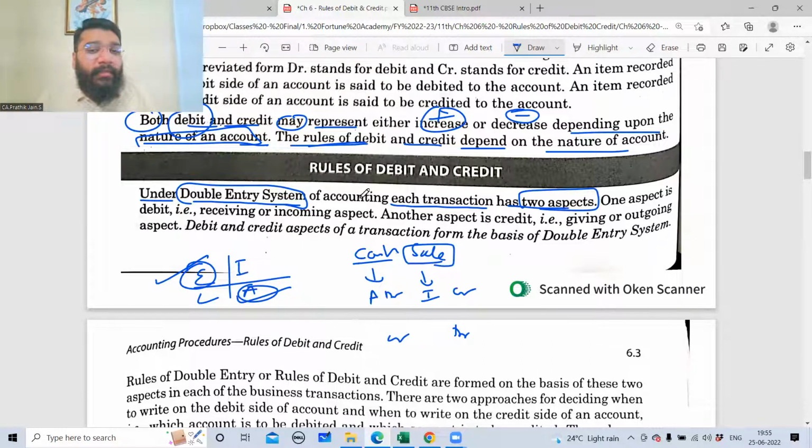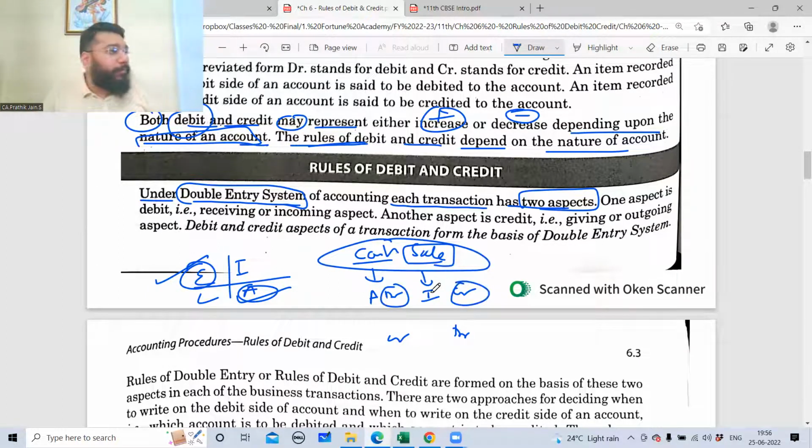So under the double entry system of accounting, each transaction, this is one transaction, has two aspects. In that, one aspect will be debit, another aspect will be credit. One aspect is debit, which is either the receiving aspect or incoming aspect. How do you know it is receiving or incoming? When we follow the rules. When we understand the rules in the next class, we'll know that receiving or incoming aspect means debit. Giving or outgoing aspect means credit. So another aspect is credit. So the debit and credit aspects of a transaction form the base of the double entry system of accounting.